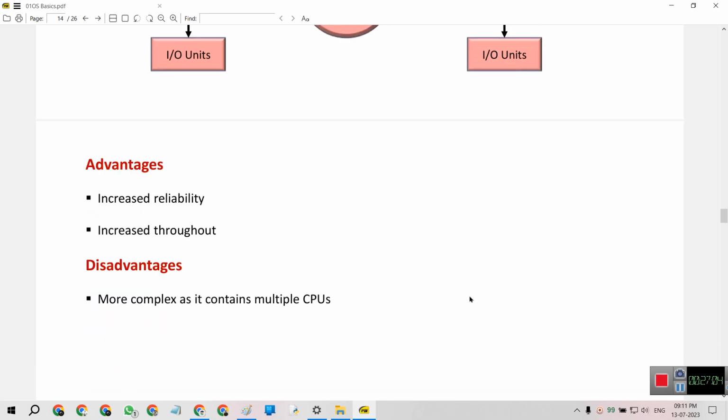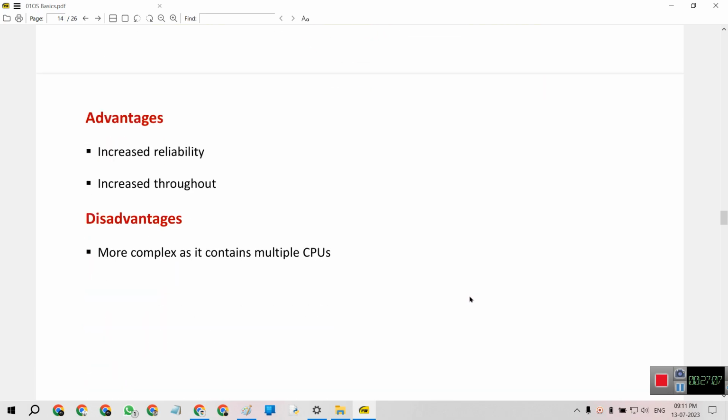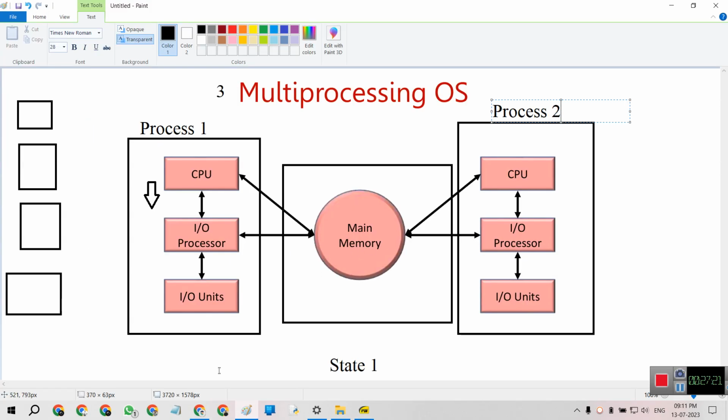There are advantages and disadvantages for the multiprocessing operating system. The advantages are increased reliability and increased throughput. The disadvantage is that it is more complex, as it contains multiple CPUs. The main disadvantage is that multiple CPUs cannot easily be used in the current state, because it costs a lot, and many CPUs cannot be handled by one main memory.